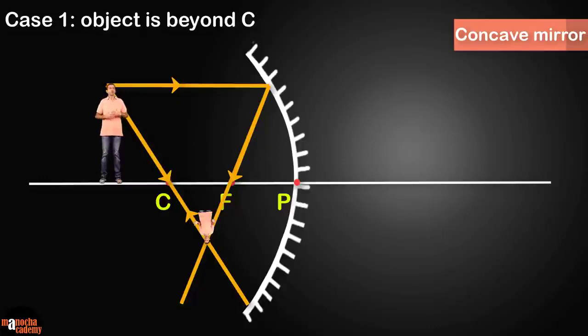Now where is the feet in my image? You don't need to draw the rays for that. The feet lie on the principal axis. So we can simply extend the image to the principal axis and find the bottom of the image. So as you can see here, using the ray diagram, we have found the position of my image.